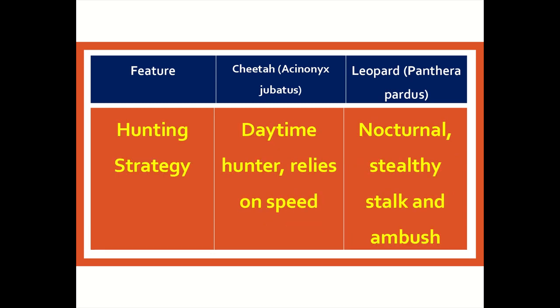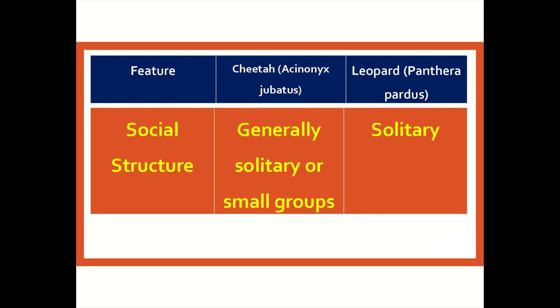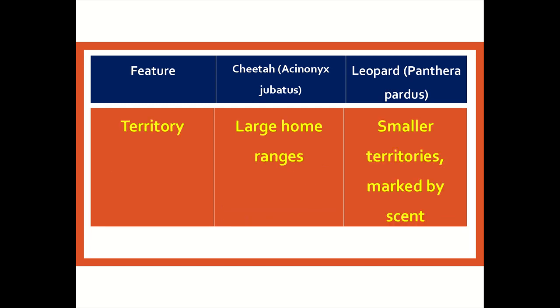Hunting strategy of cheetah: daytime hunter, relies on speed, and leopard nocturnal, stealthy stalk and ambush. Social structure of cheetah is generally solitary or small groups, and leopard is solitary. Territory of cheetah: large home ranges, and leopard is smaller territories, marked by scent.